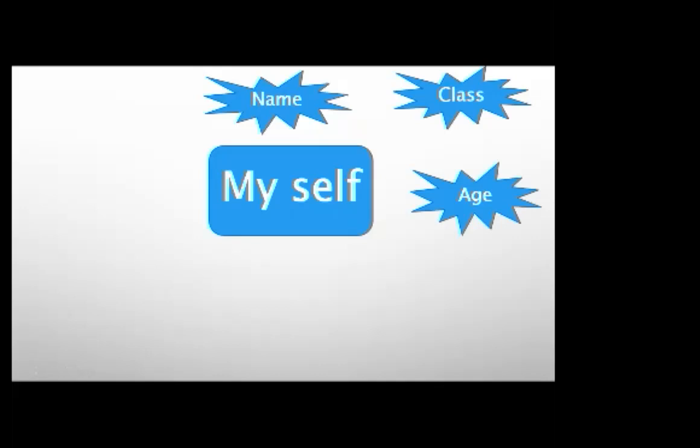First, your name, like my name is whatever your name, you will tell your name. Number second, class. I read in class 1 or I study in class 1. Number third, your age, like I am 6 years old, I am 8 years old. Next is your game.